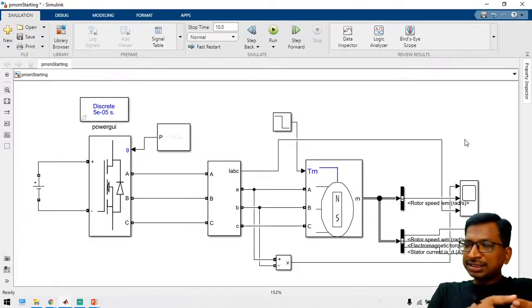If you compare the sensor method and the sensorless method, sensorless is always better. In the induction motor, there is no backing off.